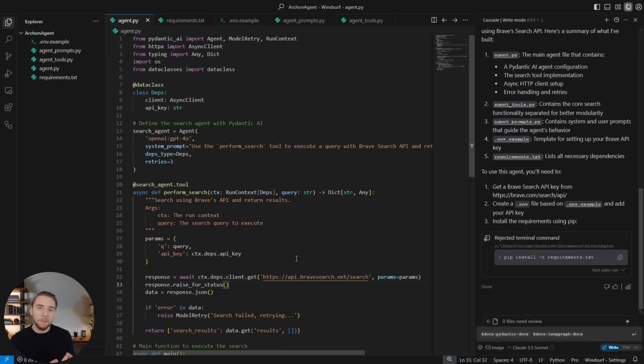You're just going to have such a better starting point using something like Archon and the way that it can leverage the documentation better as well. So that's why we care about using Archon.